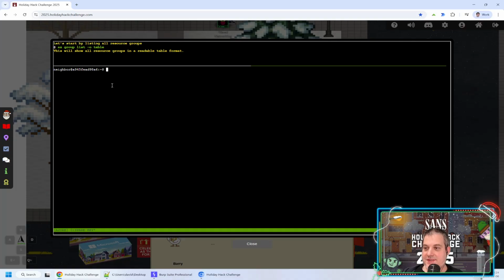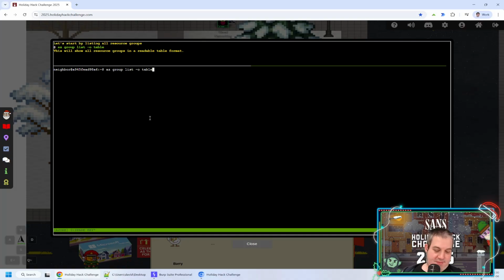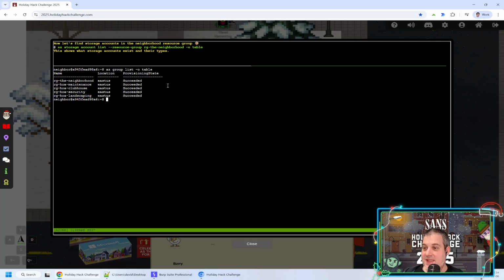So they're telling us to list out the list of resource groups in our subscription. We can see that in this subscription we have the resource groups neighborhood, maintenance, clubhouse, security, and landscaping. Again, I don't think we have hints as a command, so we just need to follow the instructions here.